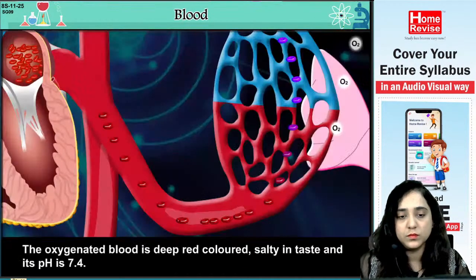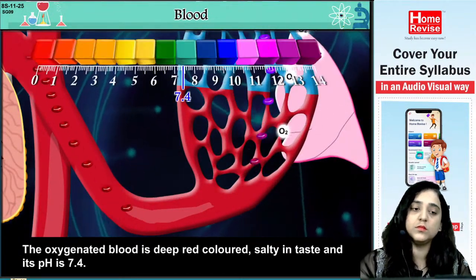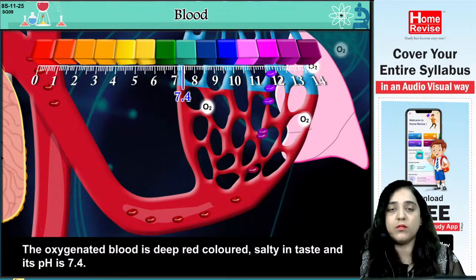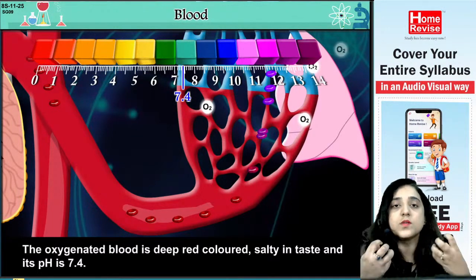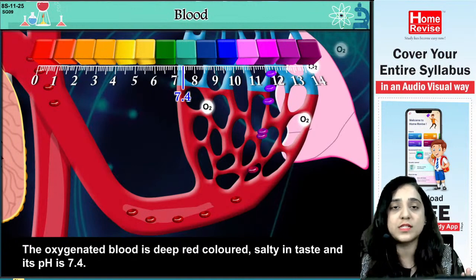The oxygenated blood is deep red colored, salty in taste, and its pH is 7.4. Yes, so we have two types of blood moving throughout the body, that is the oxygenated and deoxygenated. So the blood which has been sent from the heart to different parts of the body is the oxygenated blood.